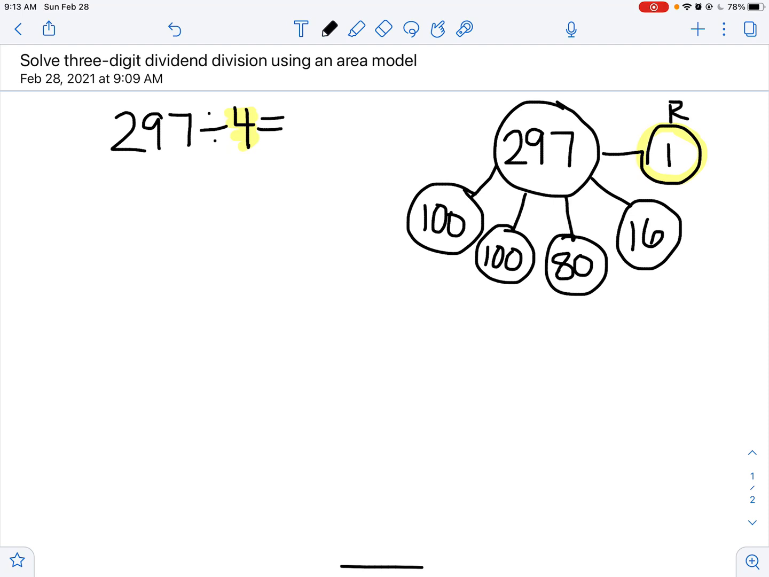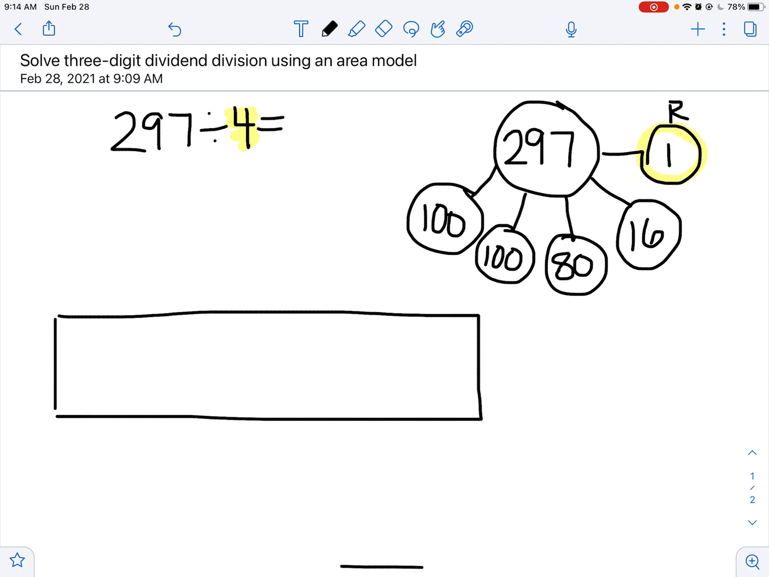So now I've broken up my 297 into ways that make sense for me, and I also know each of those parts is divisible by 4. So I'm going to set up my area model. And you guys are getting pretty good at area models, and I haven't been too picky up till now, but I'm going to start being very picky about making sure that all of the parts on your area model are labeled properly. So we know we're going to have 4 on the side because we're dividing by 4.